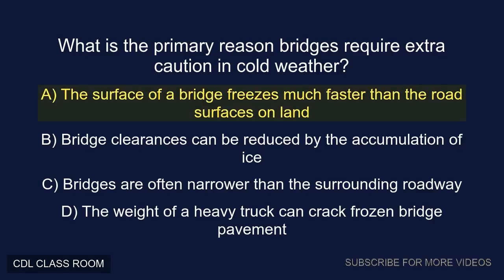A. The surface of a bridge freezes much faster than the road surfaces on land. B. Bridge clearances can be reduced by the accumulation of ice. C. Bridges are often narrower than the surrounding roadway. D. The weight of a heavy truck can crack frozen bridge pavement. Correct answer, A. The surface of a bridge freezes much faster than the road surfaces on land.